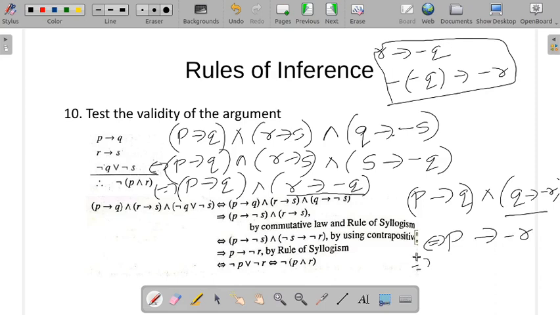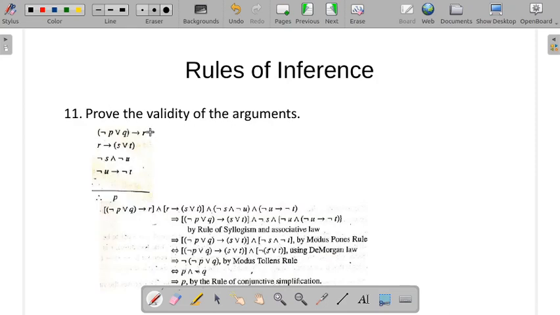After that, we can write by equivalence negation P or negation R, by the result we have applied. Later apply De Morgan's law: negation of P and R. So this is what we are supposed to prove. As they are logically equivalent, the statement is valid.